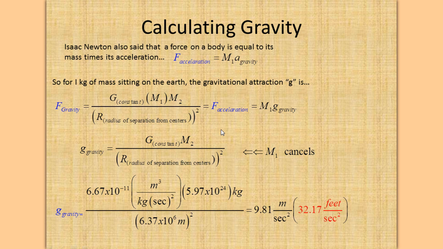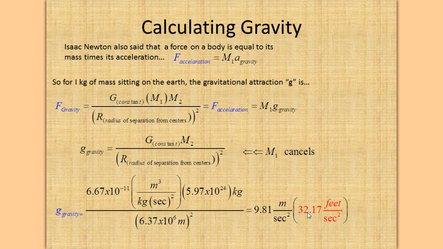So if we solve for g here, g is equal to 6.67 times 10 to the minus 11th, which is large G, the G constant. We say mass 1 cancels, so mass 2 is equal to the mass of the Earth, and the radius of separation is essentially from the center of the Earth to the surface of the Earth, which is 6.37 times 10 to the 6 meters. And if we do that calculation, we get 9.81 meters per second squared in SI units.